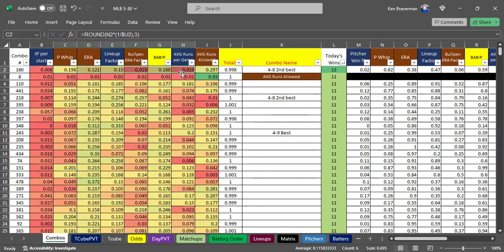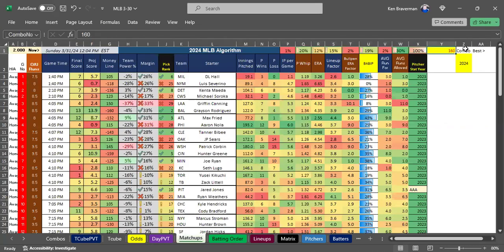And you can see by colors, where is the green? Where's the yellow and the green? Lineup factor. This combo here is a really good one. 218 is probably the one to go with actually today, because this was good last season and it's got a nice distribution. It wins without using average runs allowed like this one did. So this is probably a great combination for today.